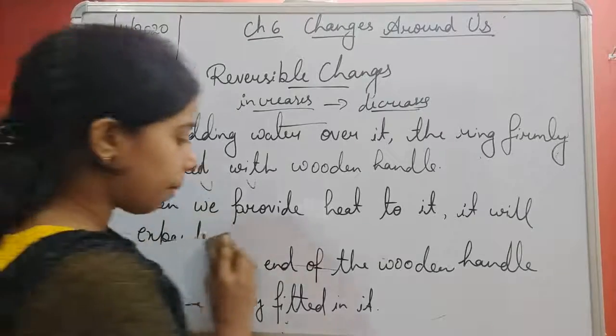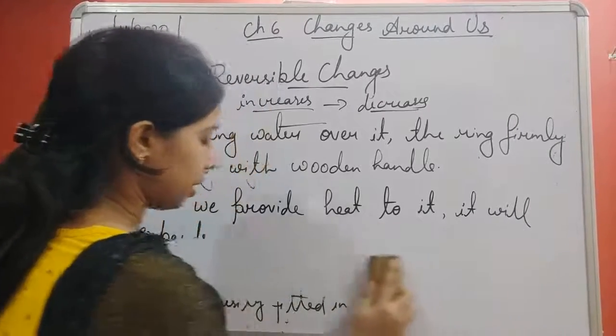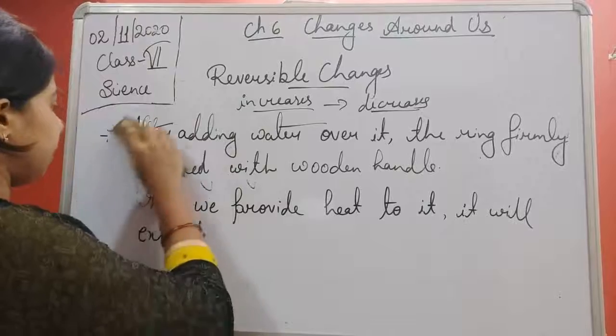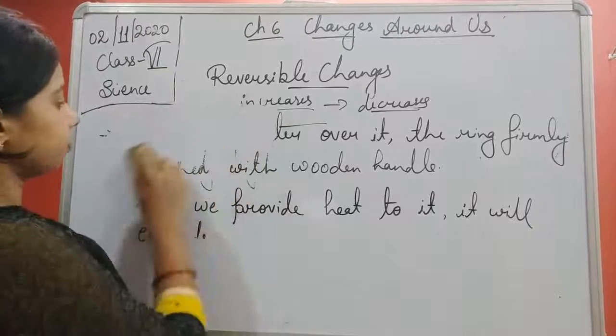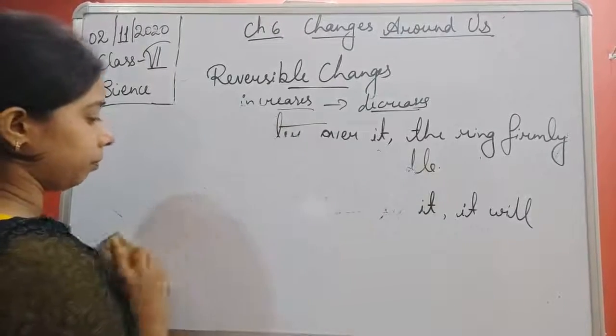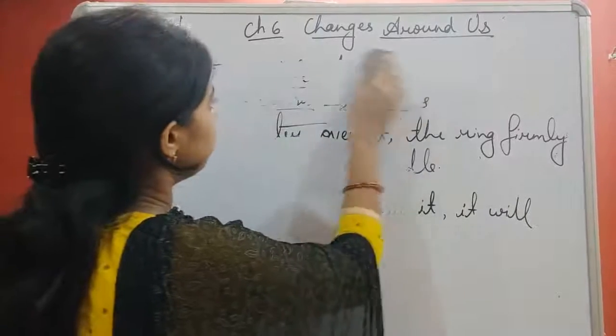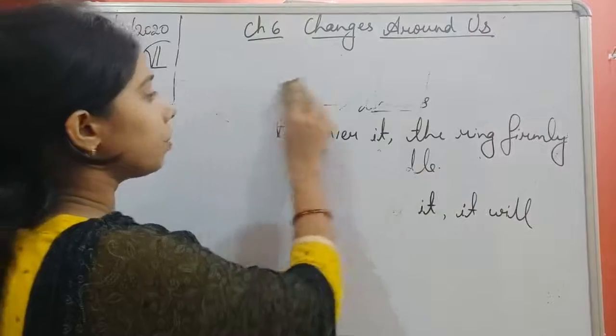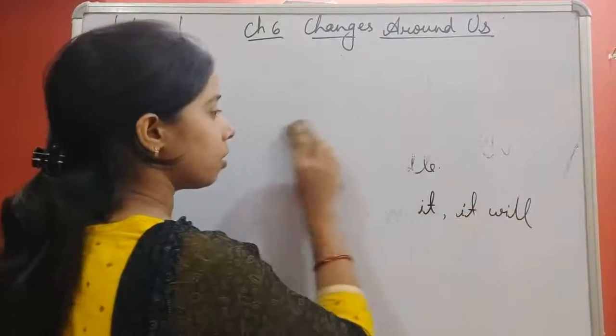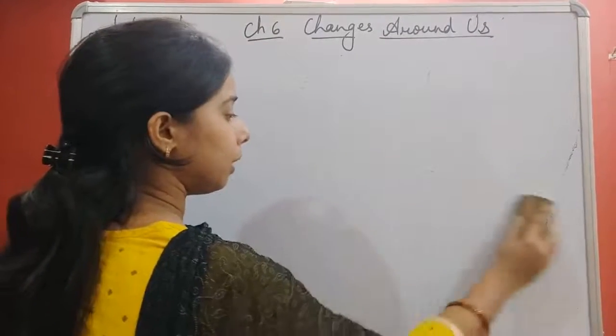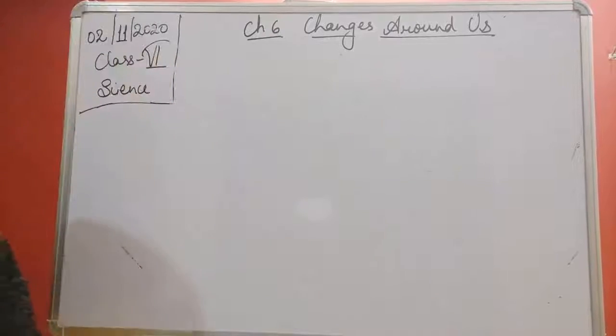So reversible can be reversed easily. What about the irreversible, student? Just opposite to the reversible.